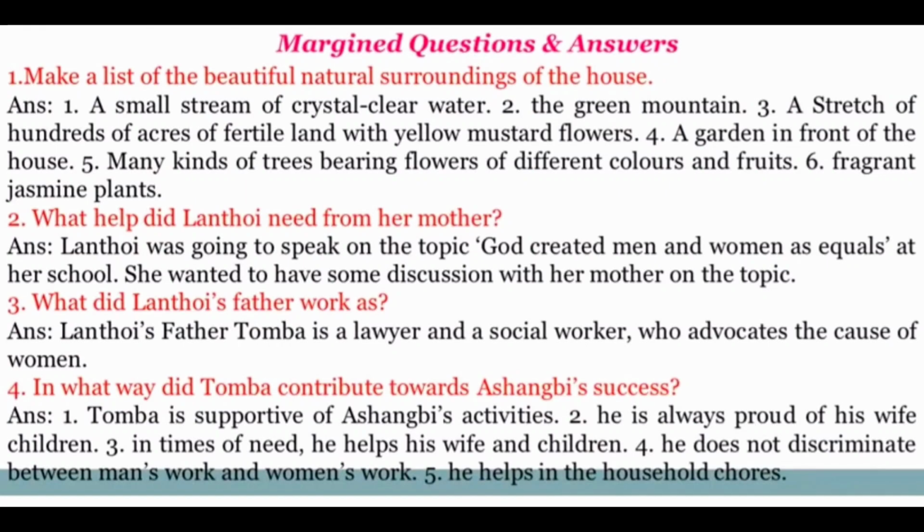That is, make a list of the beautiful natural surroundings of our house. A small stream of clear crystal water. This is all textual based answer, which has all been given in the textbook. A stretch of hundreds of acres of fertile land with yellow mustard flowers, a garden in front of the house, many kinds of trees bearing flowers of different colors and fruit, a fragrant jasmine plant.